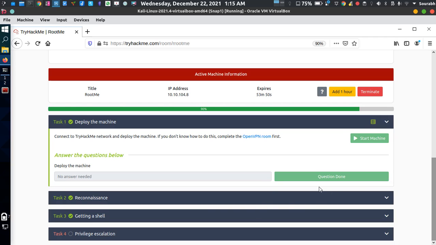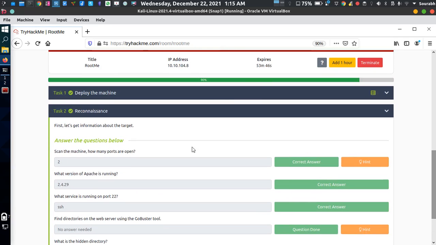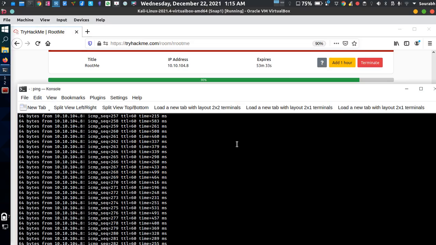Now the second thing is called reconnaissance, which means enumerating stuff. So you need to enumerate, and the best tool for enumerating is called nmap. I'm just going to show you how you can use it.